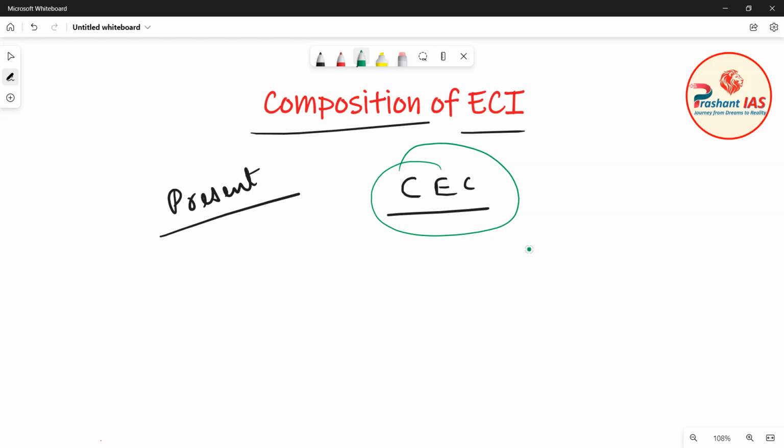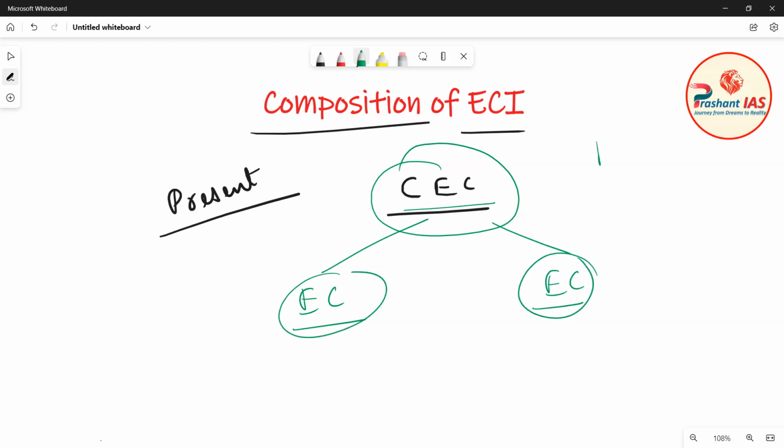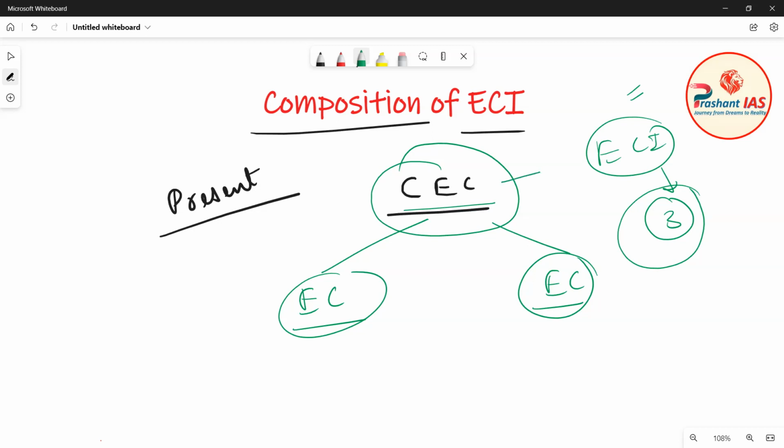So besides the Chief Election Commissioner, there are two more election commissioners. So the current status is that the Election Commission of India is a 3-member body. It has one Chief Election Commissioner and two election commissioners. So this is the present composition of Election Commission of India.